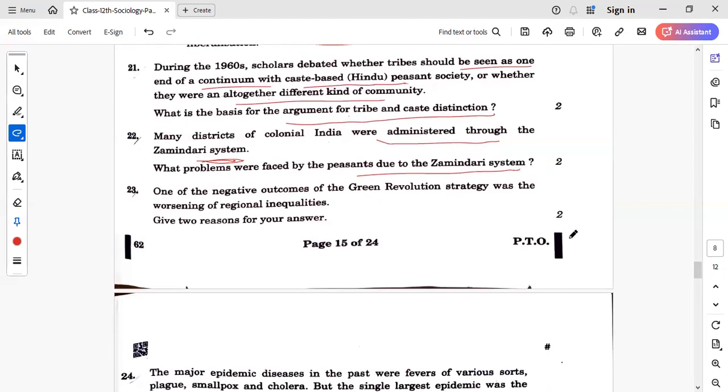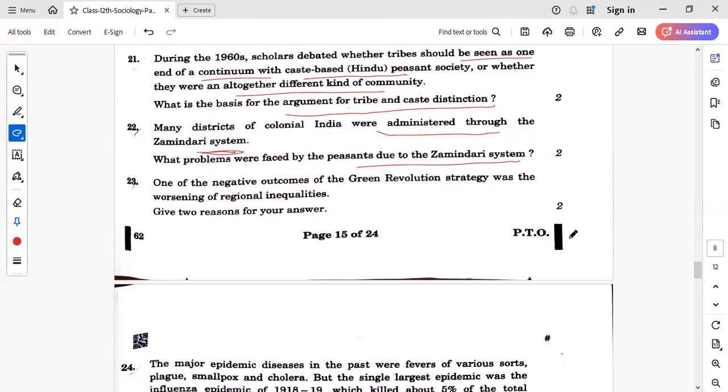Next is, one of the negative outcomes of the Green Revolution strategy was the worsening of regional inequalities. Give two reasons for your answer. Regional inequalities: there were certain regions chosen for the implementation of the Green Revolution because of availability of big lands and also availability of water, right? So that has been implemented. Then in some of the regions, the farmers are marginal or small, so they are not able to implement the Green Revolution because it is very costly, right?